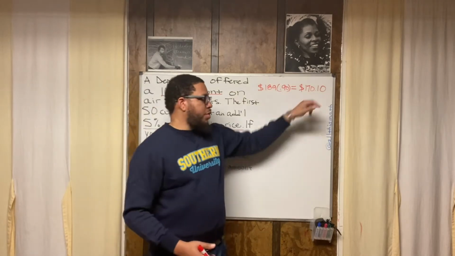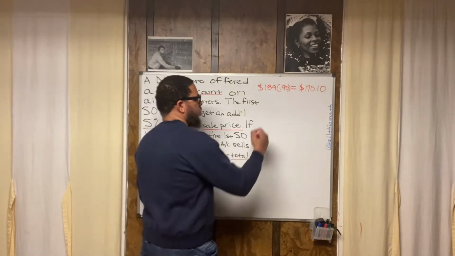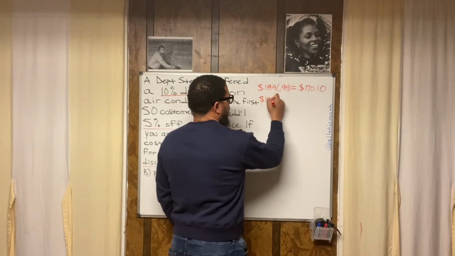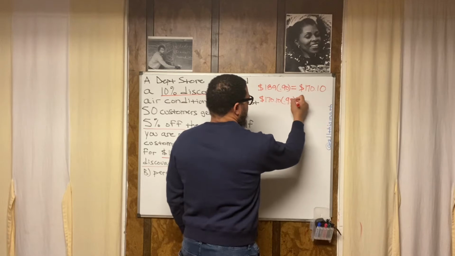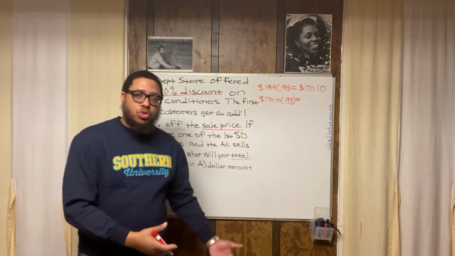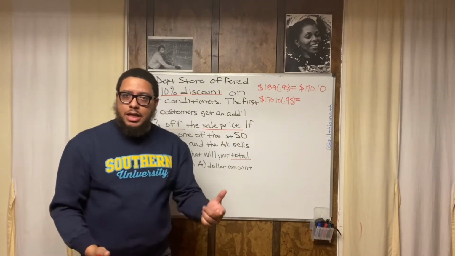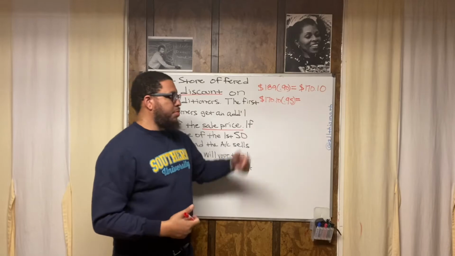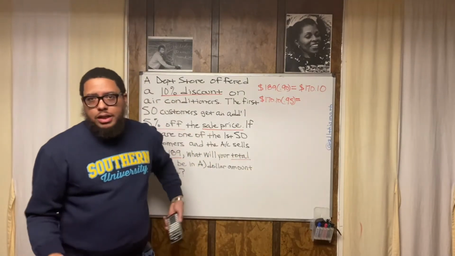95% of this price. The word of in math language means multiply. So we're going to do 170 and 10 cents times 0.95. This is the shortcut. Now, if you feel more comfortable, you could do 170.10 times 0.05, get that amount, and subtract that from 170.10. You're going to get the same thing that I'm about to get right now.